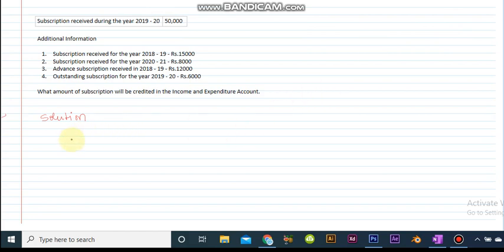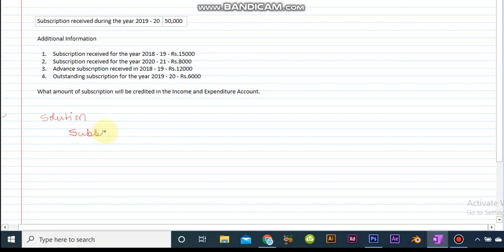Let us begin with the solution. As we know that the income and expenditure account is prepared on accrual basis. So we will begin with the given subscription that has been received during the year 2019-20.